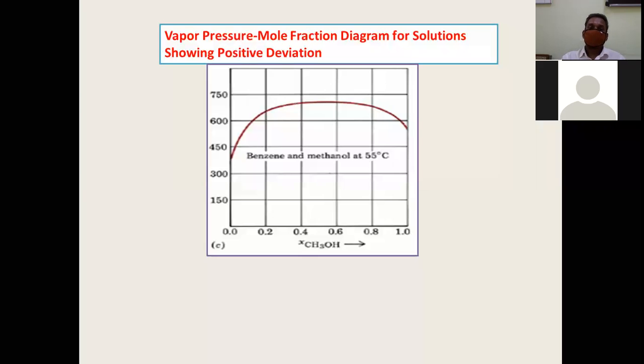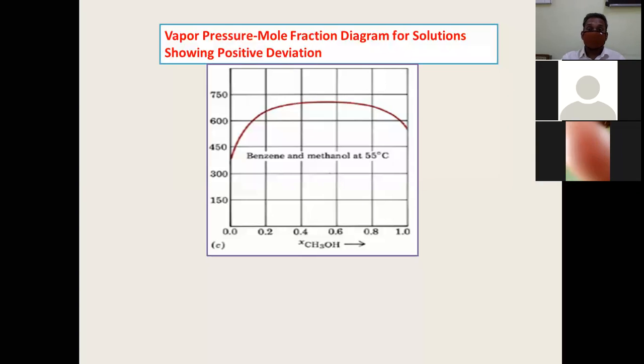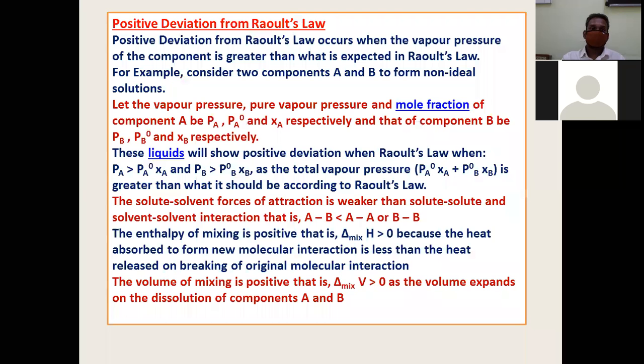Such behavior makes a solution to be called a non-ideal solution with positive deviation from Raoult's law. So now let us go through the characteristics one by one. A solution showing positive deviation from Raoult's law has vapor pressure of the solution greater than the sum of the partial vapor pressures of the components. Is it not?